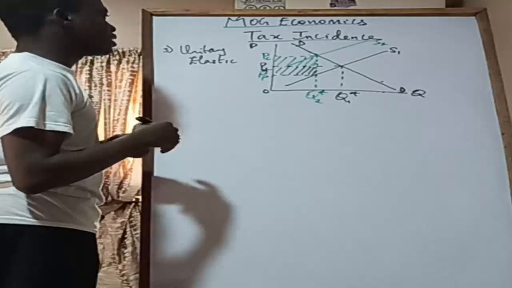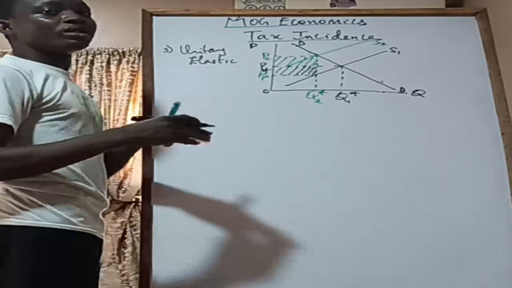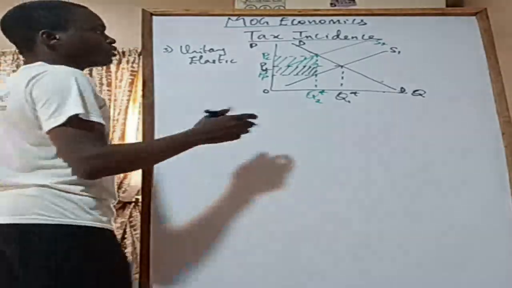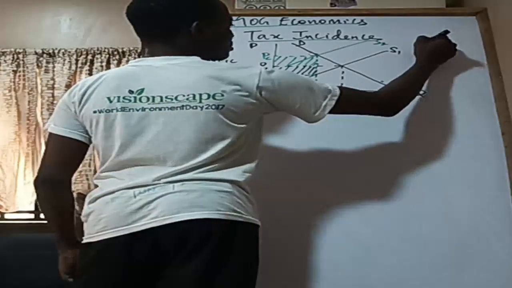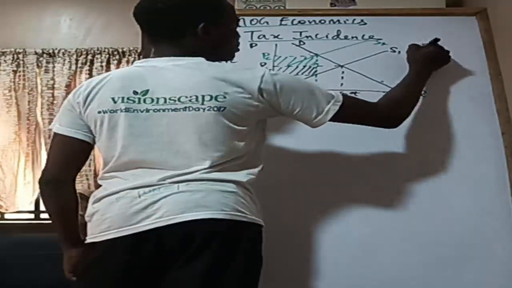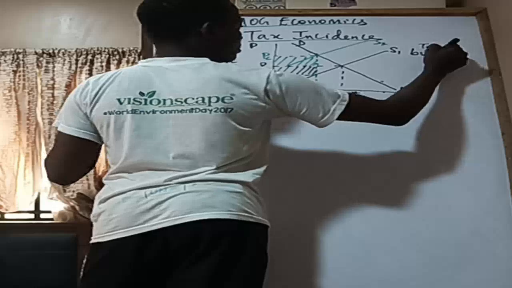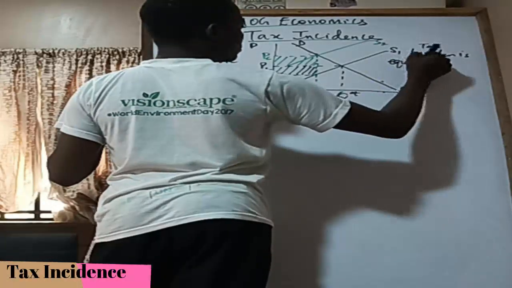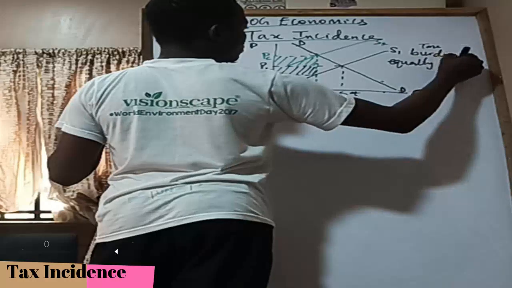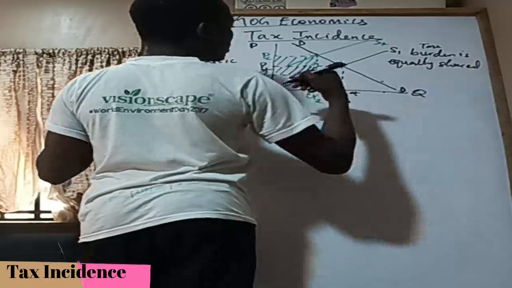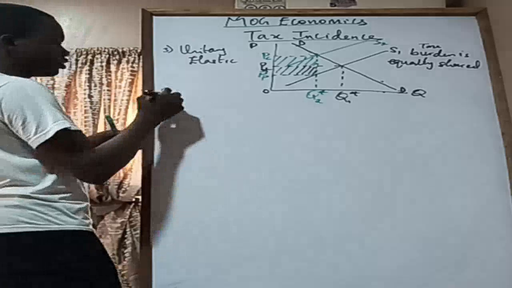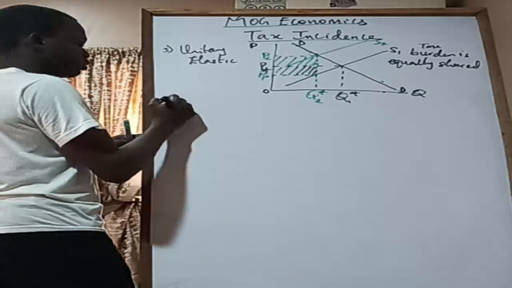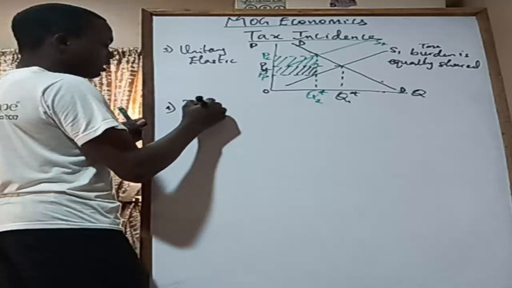So whenever the demand curve is neutral elastic, the tax burden is equally shared between the consumers and the producers. So that's all. Then the fourth one, we have perfectly elastic.